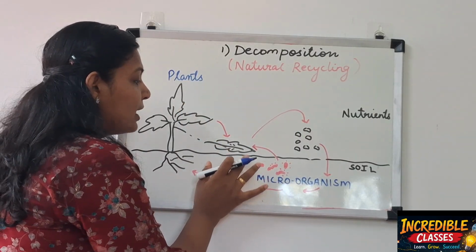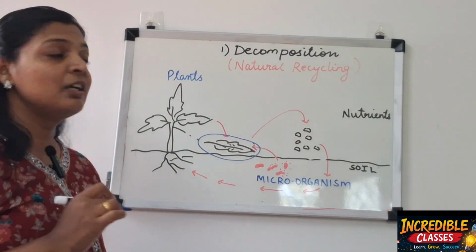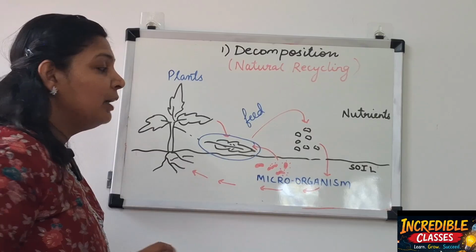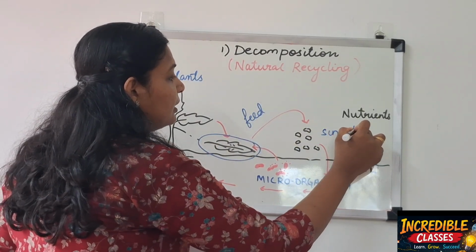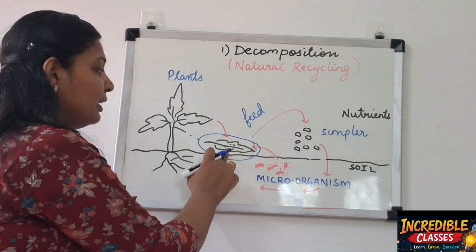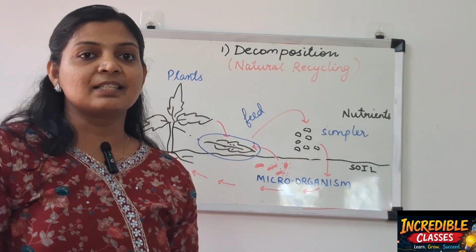These microorganisms feed on them and convert them into simpler substances, from complex leaf to simpler substances.